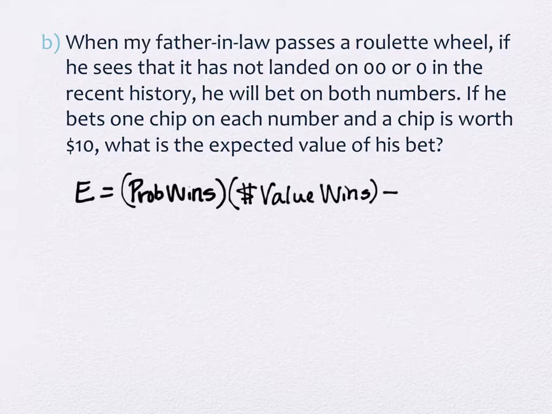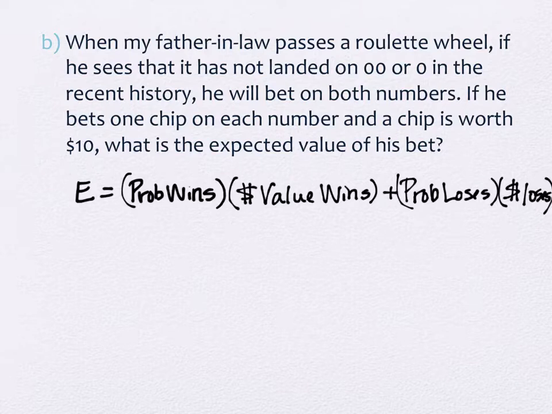And we add to that the probability that he loses times the money amount that he loses. If we had multiple ways of winning different amounts of money, I'd have multiple options here, not just 2. But in this game, we either win or we lose. The lose one is actually the easier one to calculate, so let's look at that one first, the second half.